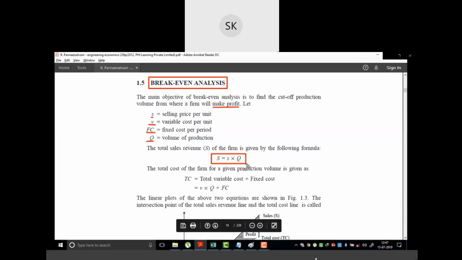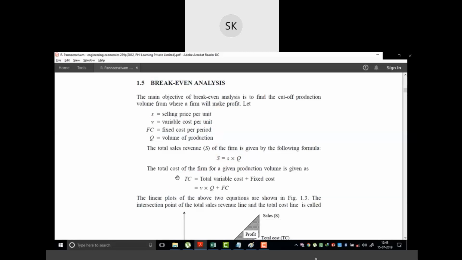So we need to find the total revenue for the firm for the particular product. Let us take the total sales revenue as S. So capital S is equal to small s multiplied by Q, and capital S is the total sales revenue. Small s is the sales per unit product, that is the selling price of the product, and Q is the volume of production.